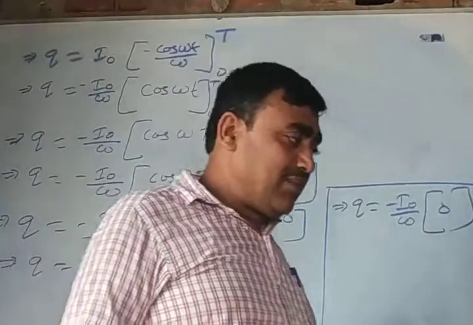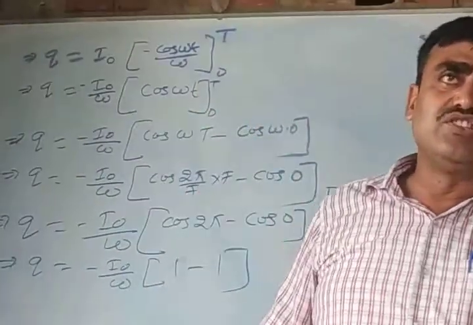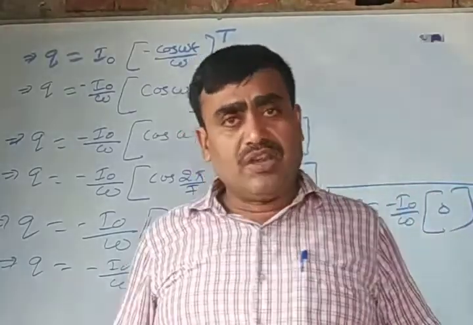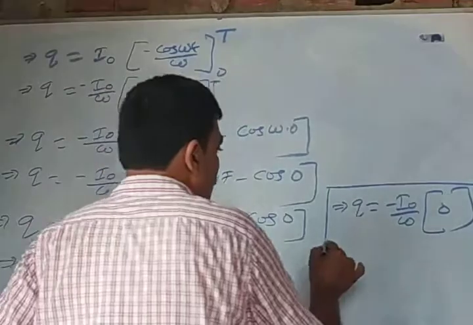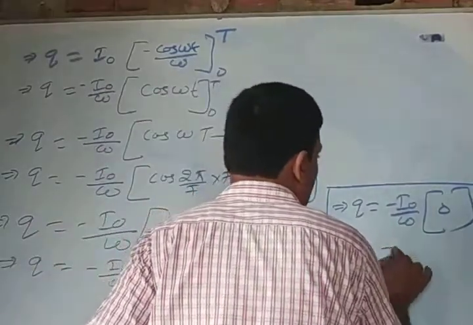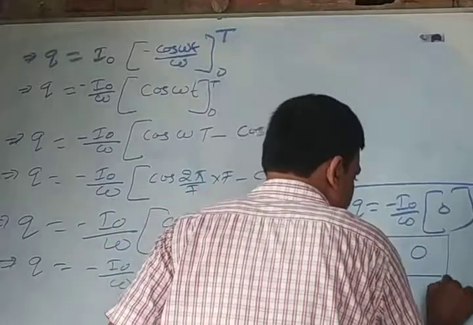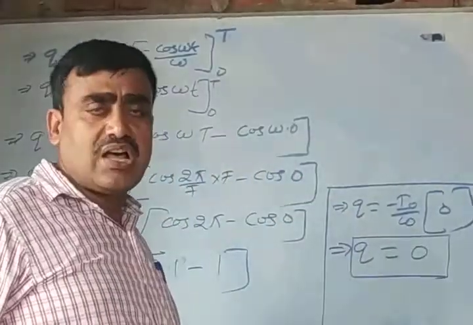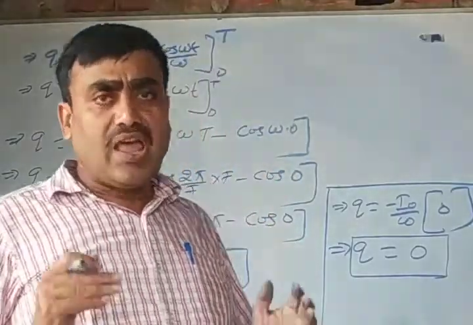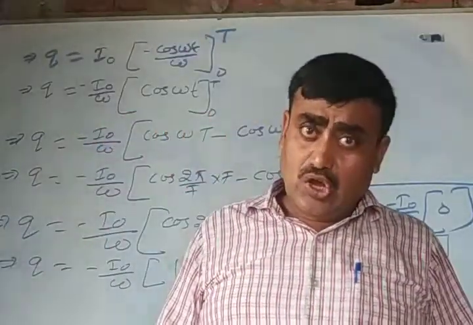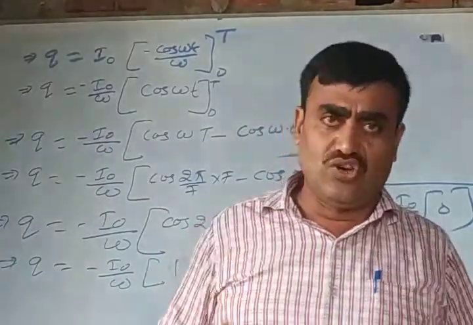Any term multiplied by 0 results in 0. That implies q is equal to 0. This indicates that the average value of AC over one complete cycle is always 0.